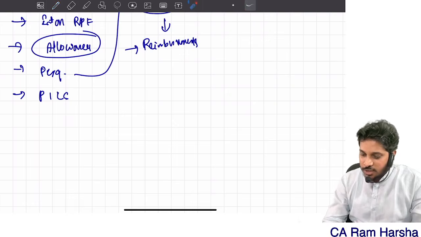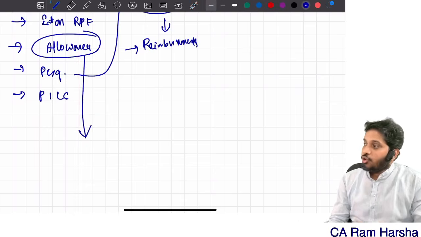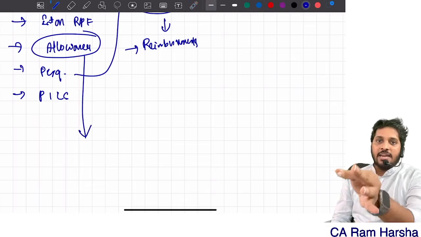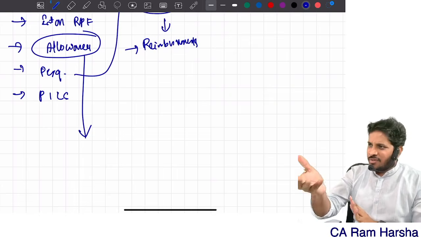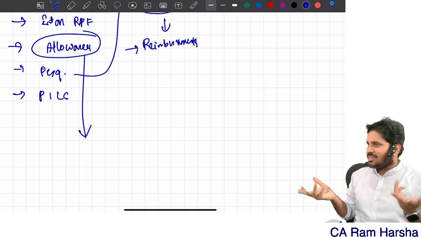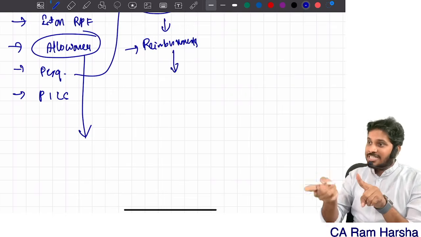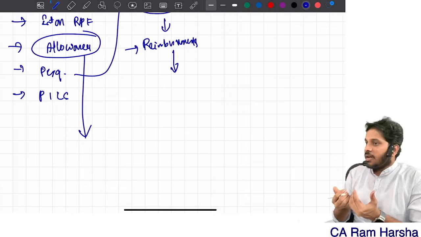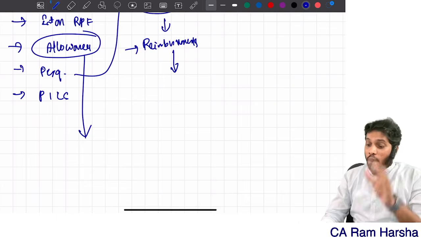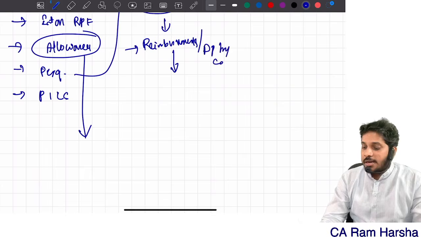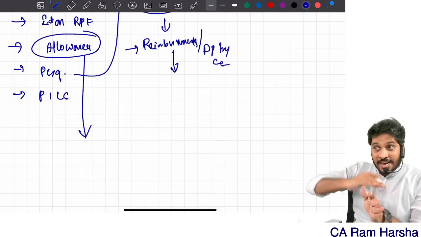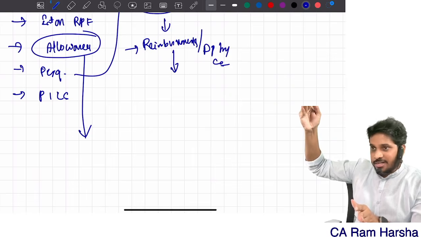The basic difference is very simple. Allowance is given to you, the money will be given, medical allowance is given. Whether you will use it for medical purpose or not, we don't know. That's irrelevant for us. Whereas reimbursement, first you will go spend money and give me the bill, company will reimburse, or direct payment by company, employer. The employer is directly paying the third party. Are you getting the point?